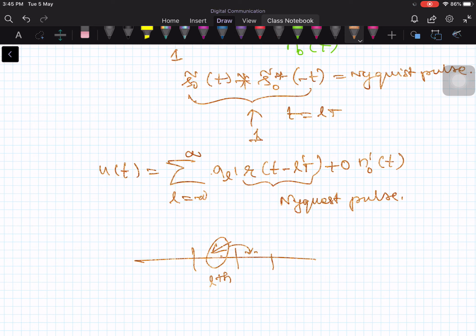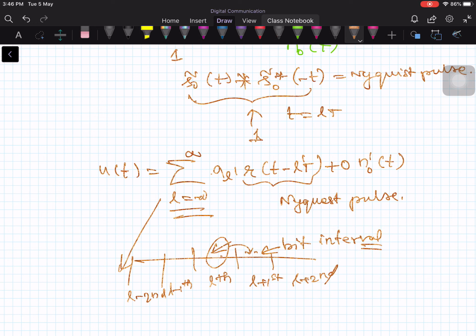Since you have many pulses, if you expand this summation, you have the pulse for the L minus 1th interval, the first interval, the Lth interval, the L plus first interval, the L plus second interval, then the L minus second interval, and so on and so forth. It is an infinite summation. So every bit interval you have one pulse.